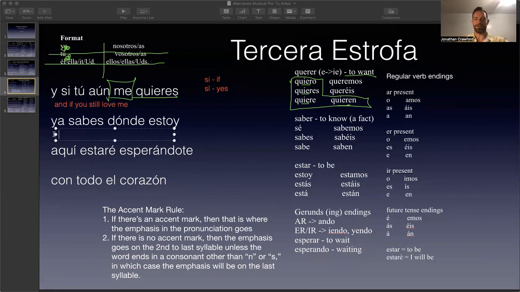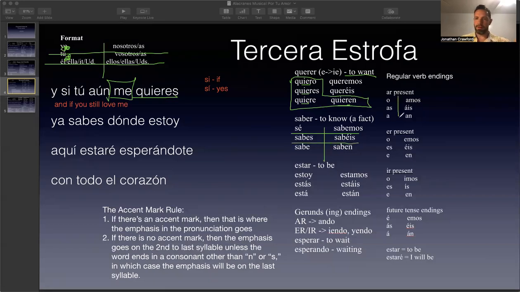Ya sabes dónde estoy. So now we have the verb saber. What does saber mean? It's technically an irregular verb because I have the regular verb endings written over here.